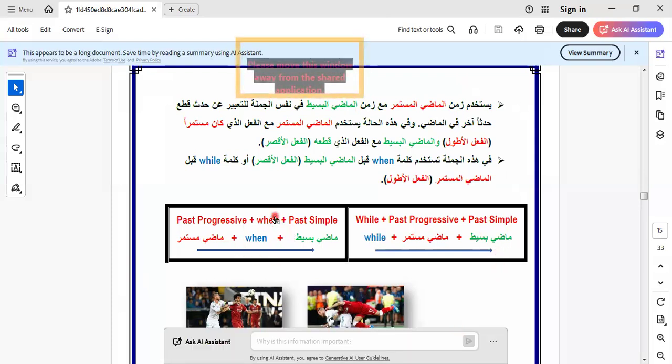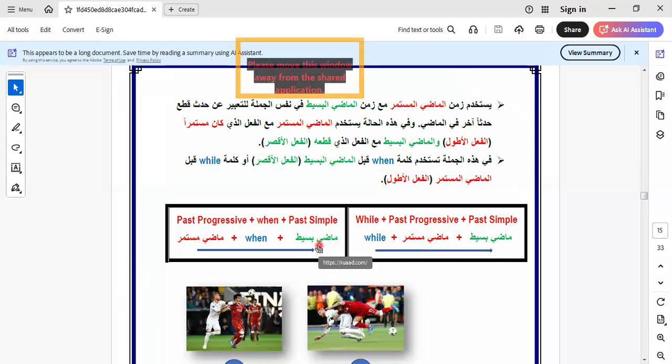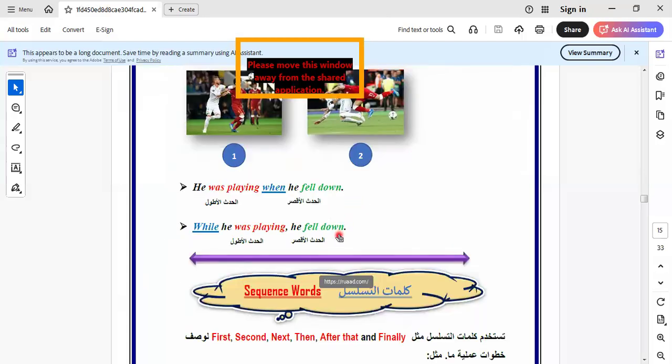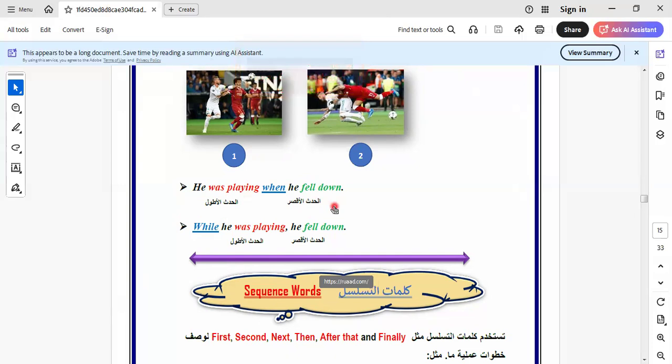When we use when, the verb that follows when will be in the past simple form, and the other verb will be in the past progressive or past continuous form. Like these examples. We study these examples to know more and to apply this rule. Here we say he was playing when he fell down. So he fell down, and he was playing. So the long action will be was playing. After that, what happened after that?